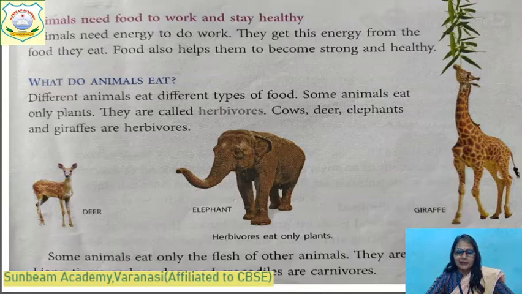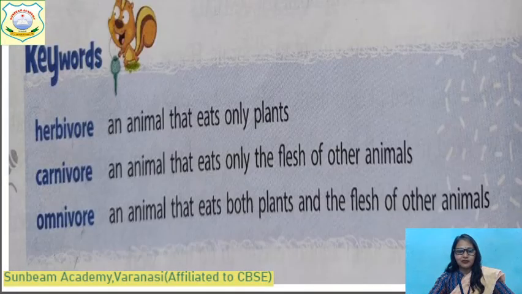And some animals eat the flesh of other animals. They are called carnivores, like lion, tiger, wolf. They have special types of teeth for eating different types of food. And some animals who eat both plants and flesh of other animals are called omnivores.